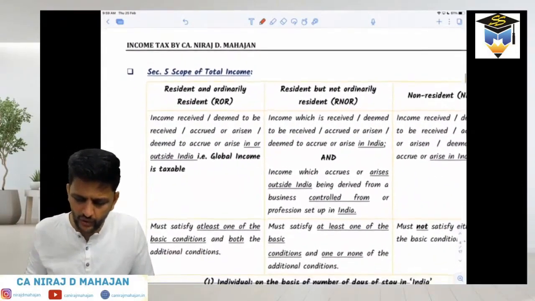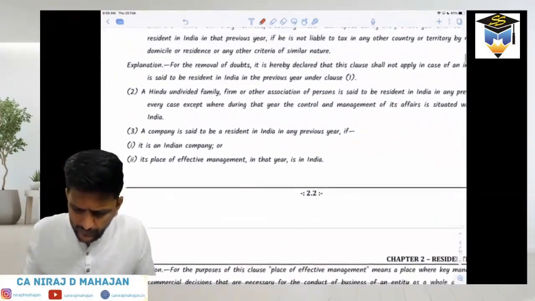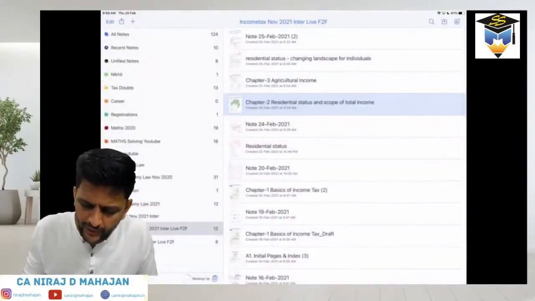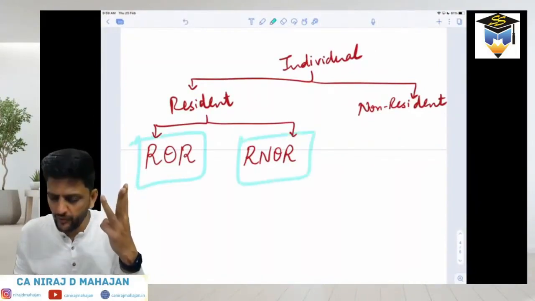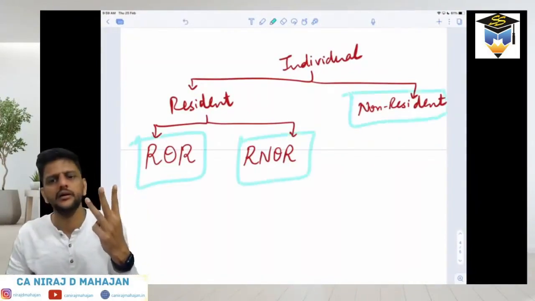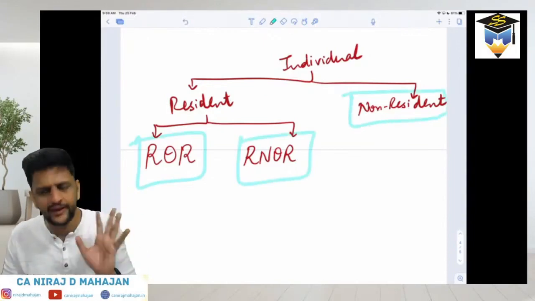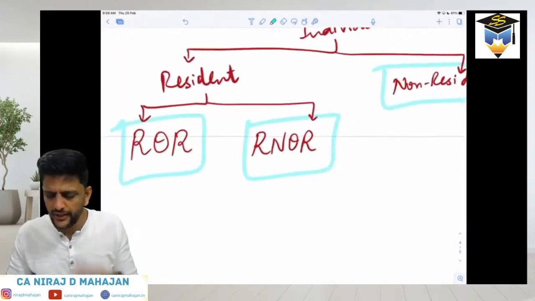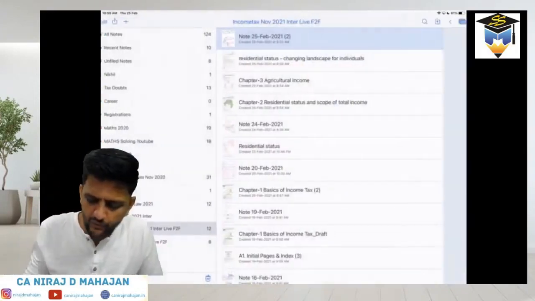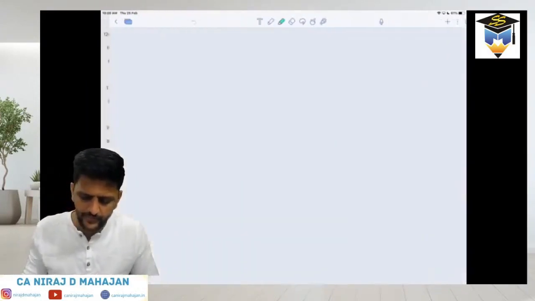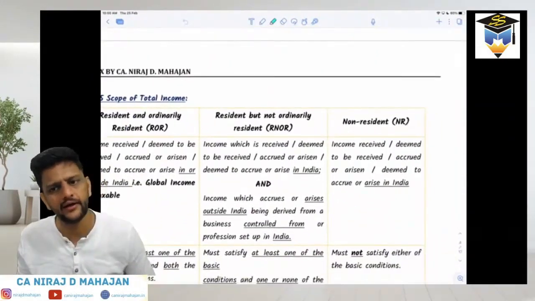Now, if you check your answer, where have I written it? Pay attention. Whether an individual is a resident or not, there will be mainly 3 answers only. He may be ROR, or he may be RNOR, or he may be NR. That's it. Your main answer will be only these 3 for an individual: ROR, RNOR, or NR. In short, non-resident we are going to call NR. Okay till here, everybody? So that is why we have made 3 categories over here: ROR, RNOR, and NR. Clear?